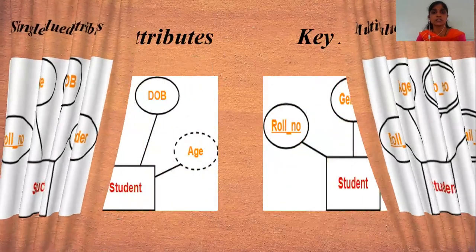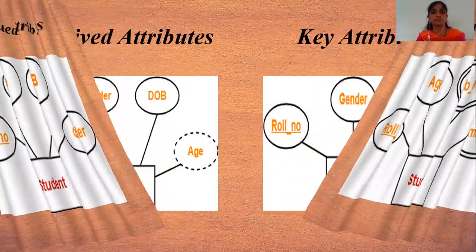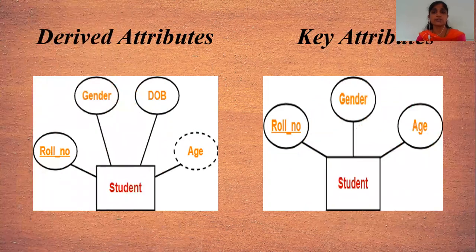Next, our attributes are derived attributes and key attributes. Here, student is an entity. In this example, age is a derived attribute. That means age is not directly counted. Age is counted from the date of birth. That means age is collected from the date of birth, and that's why it is a derived attribute.